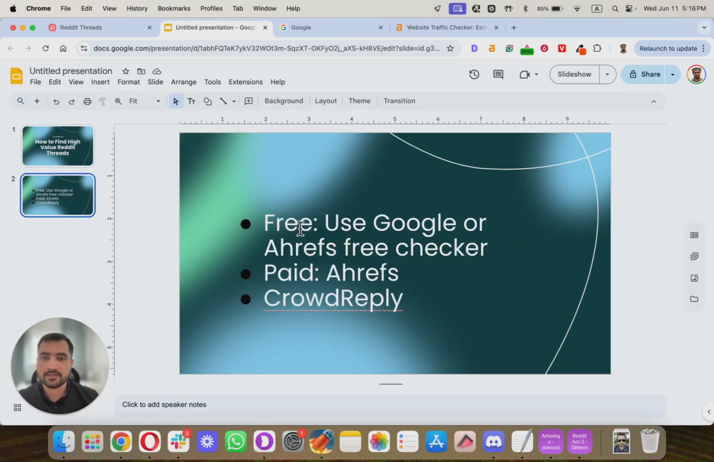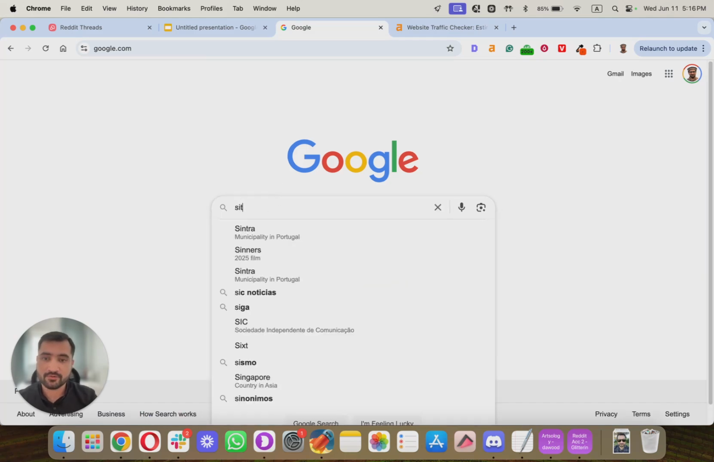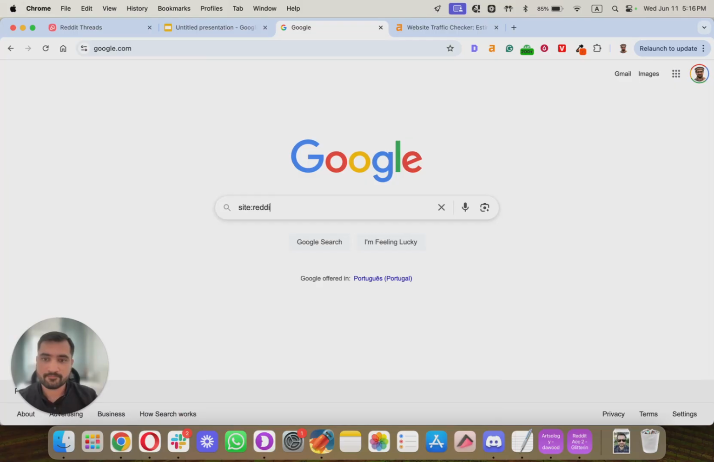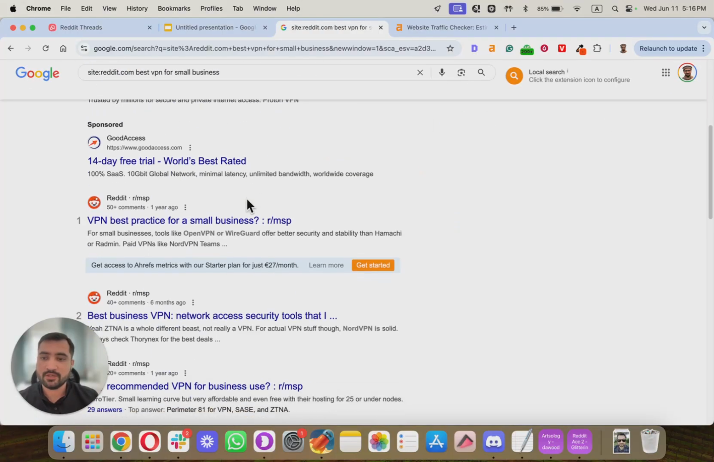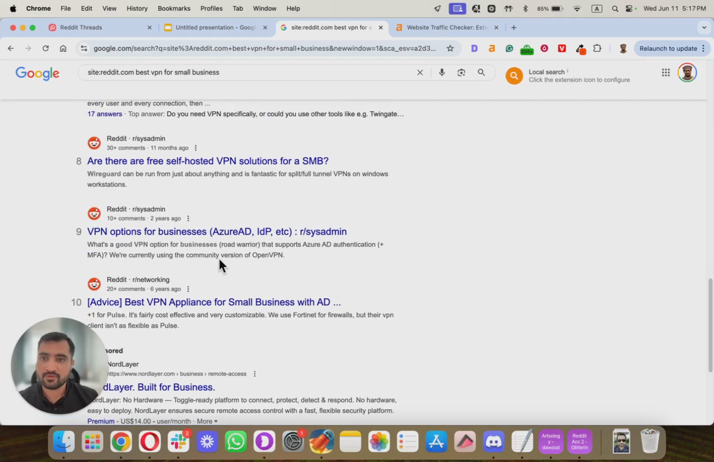So the first one is using Google. It's pretty basic, pretty simple, and if you're just getting started, it gets the job done very easily. So the way to do that is simply just do site colon reddit.com. Now after this, it could be anything that you want to find. So for example, best VPN for small business, right? So when we type this in, we will see all the Reddit threads that are on Google.